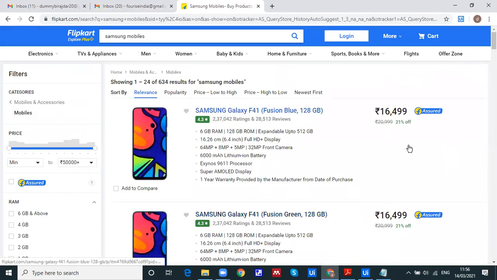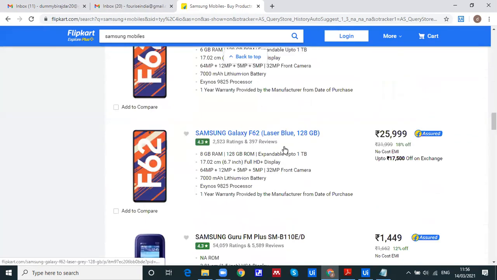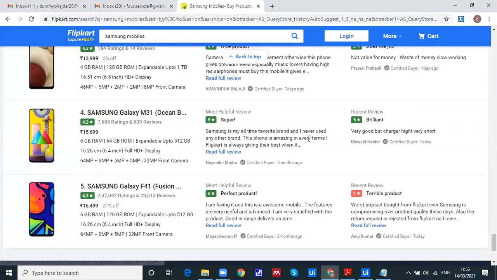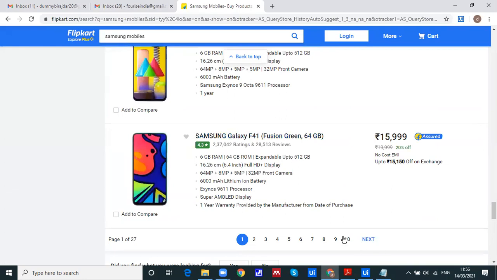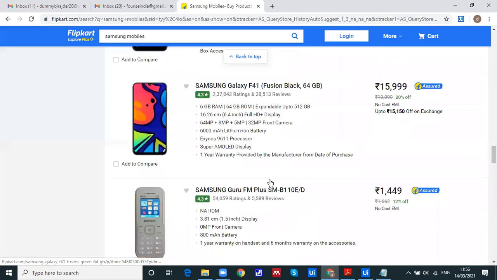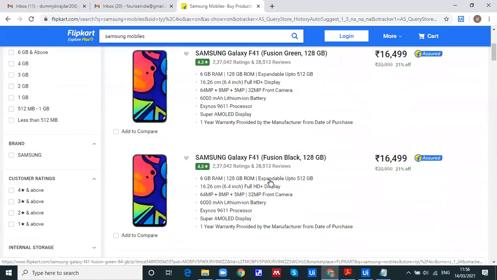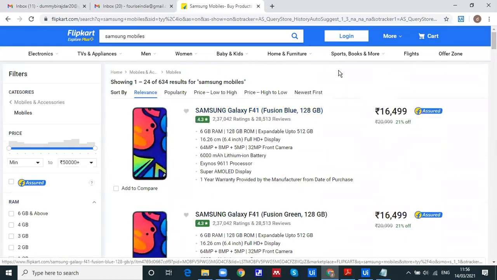Okay, so you can see how many results there are. 634. These are the number of mobiles, with their price. These are the brandings, and we have almost 27 pages. Okay, so can you tell me, if you do it manually, how much time we require? I want to extract, let's say, the mobile name and the price. How much time would you need to do this manually?